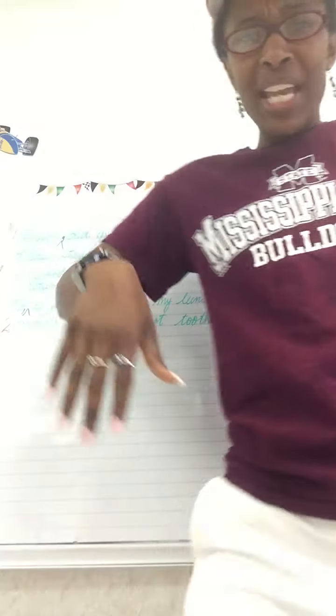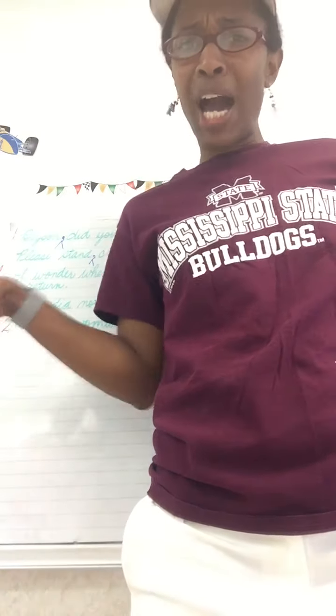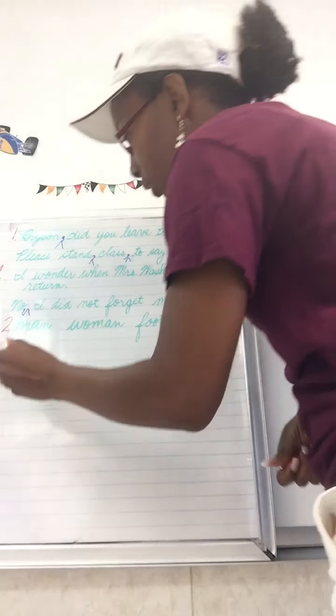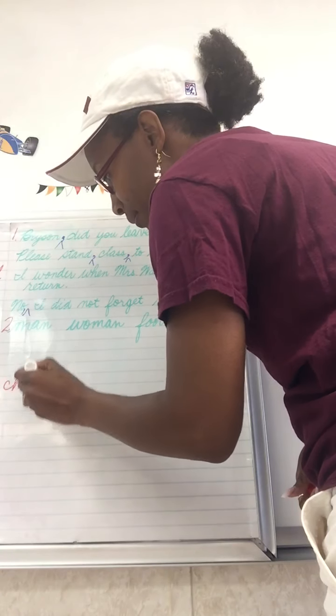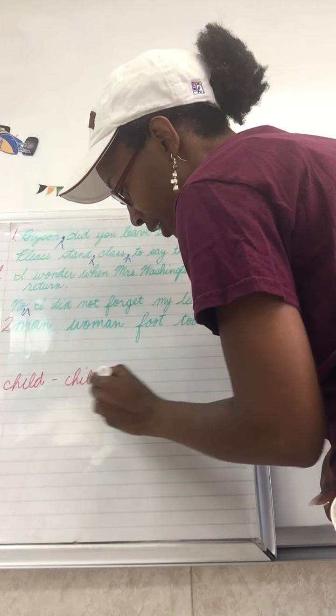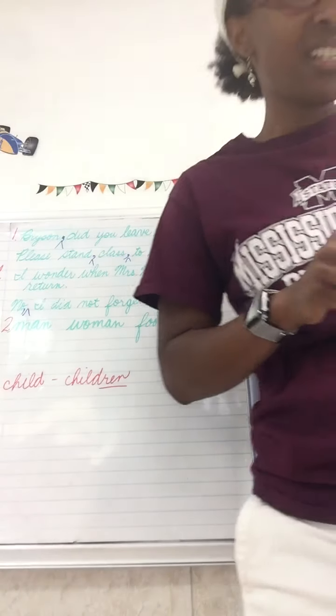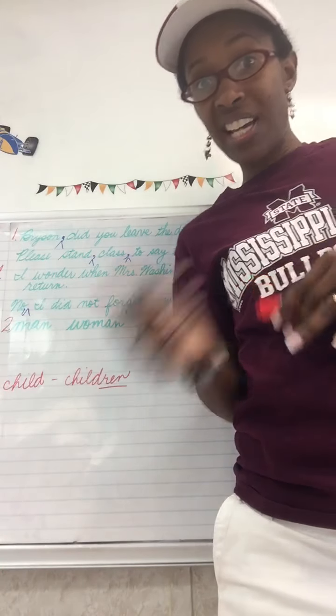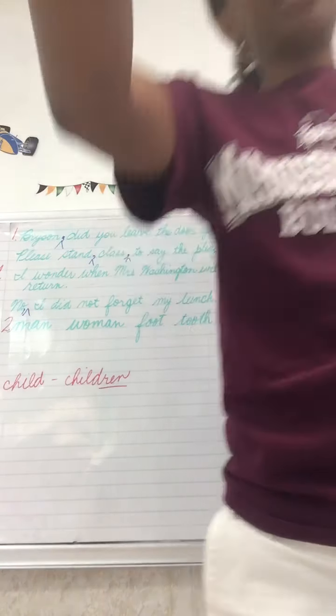You see, if I brought up a child to stand next to me on my left side, and then I brought another child up to stand next to me on my right side, I would not have childs standing next to me on both sides. I would have children. Do you see, class? The word went from child, one, to children, more than one. So I added R-E-N to it. So what I'm telling you is, in order to change the word child to something that was plural, it did not follow any of those rules that I held up before.